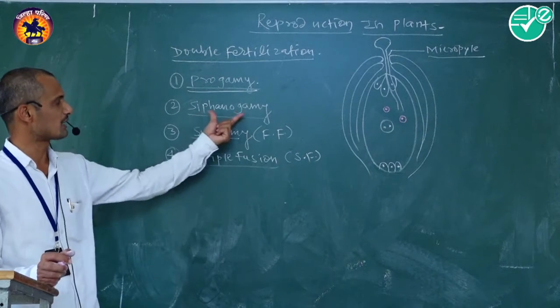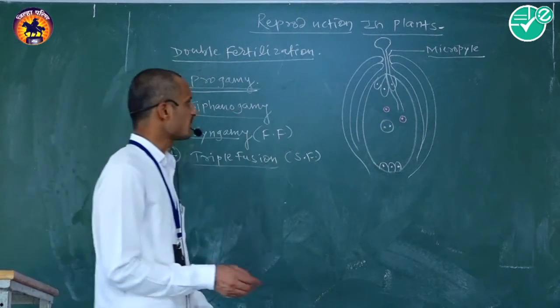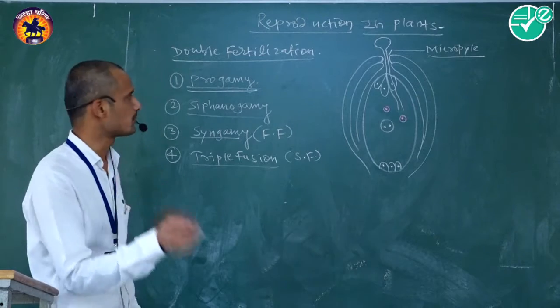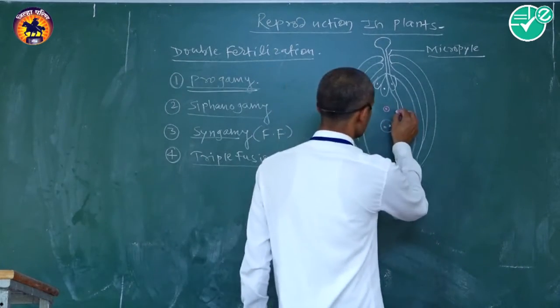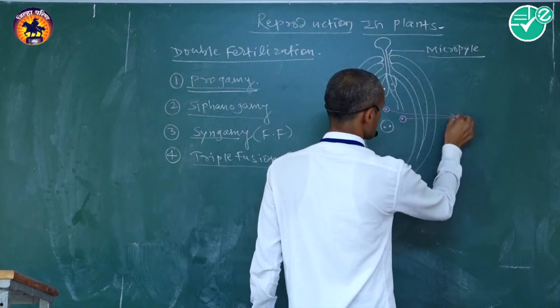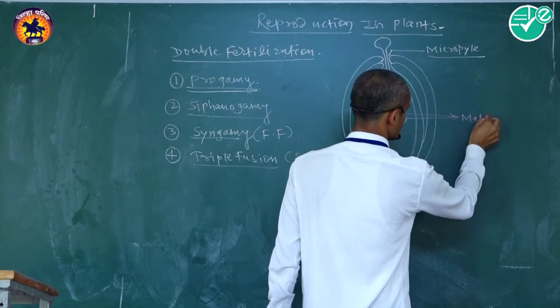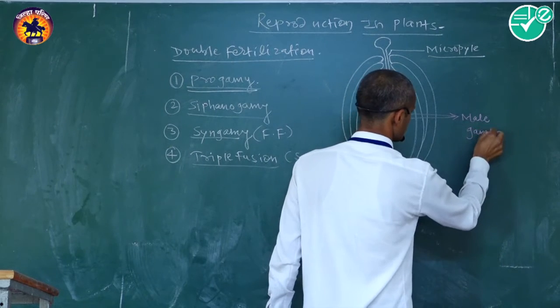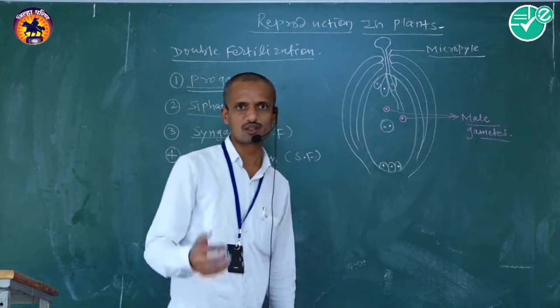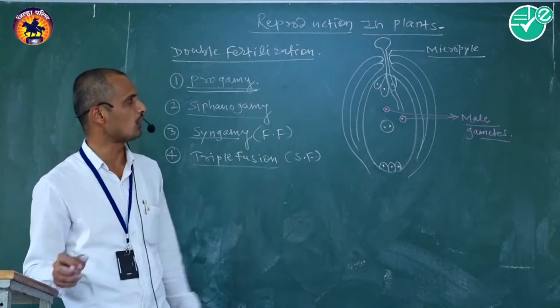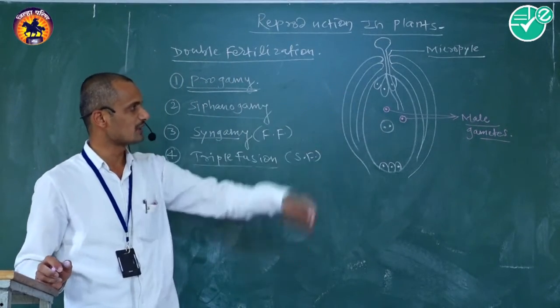It is the second step of the process of double fertilization.